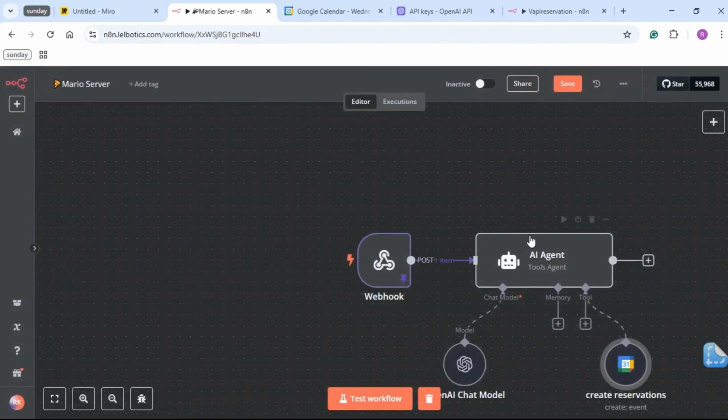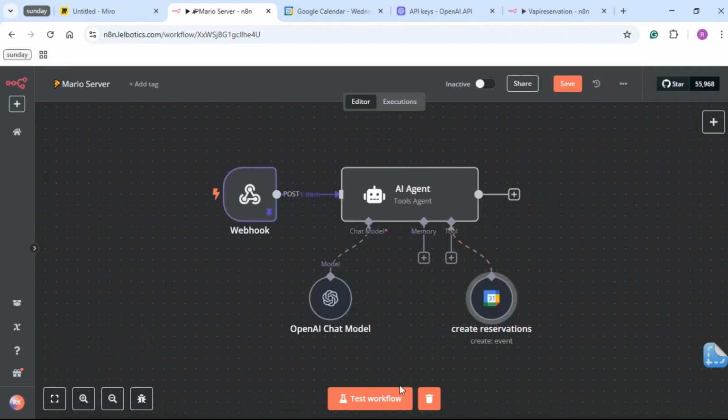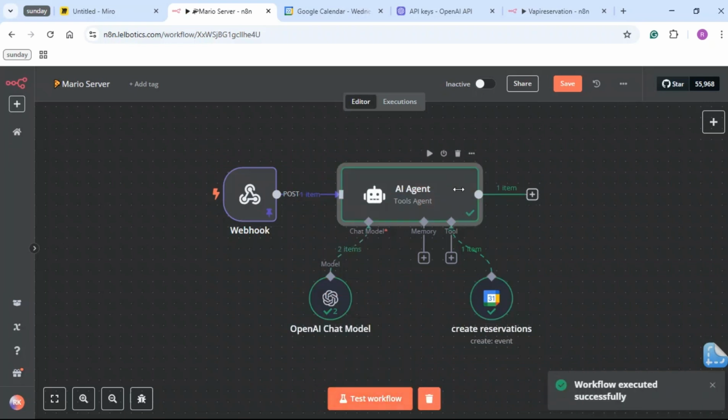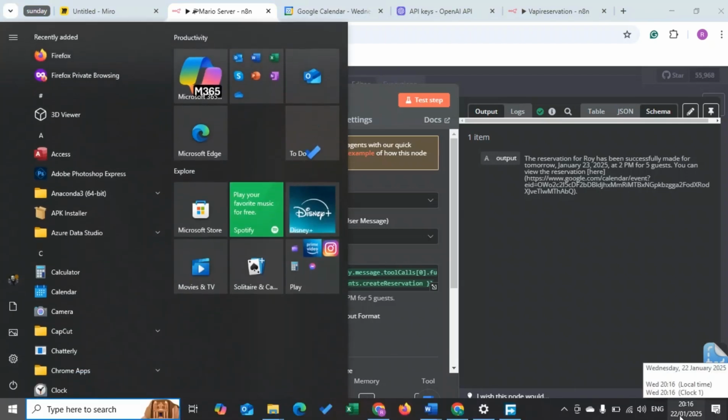So the best practice is to actually test it to see if it works. So I'm just going to test workflow right here. Awesome. Now, once we do that, we're going to look at this output. The reservation for Roy has been successfully made for tomorrow, January 23rd, 2025. And what date is it today? It's 22nd January 2025. So that's perfectly cool.